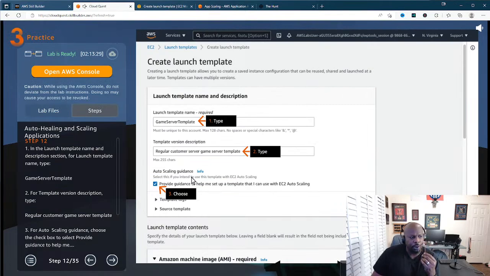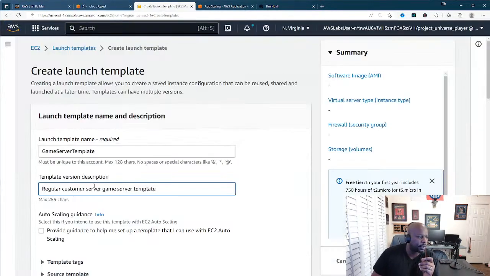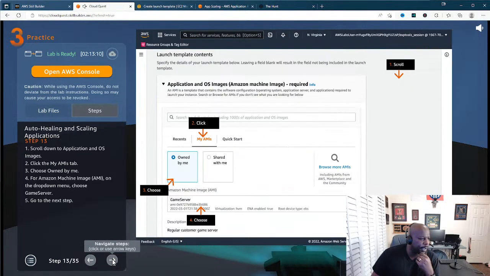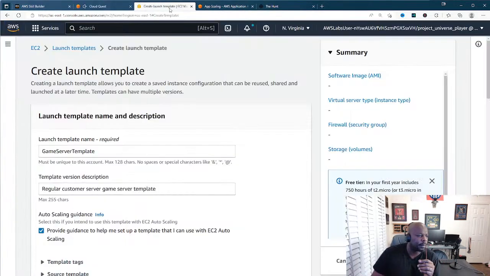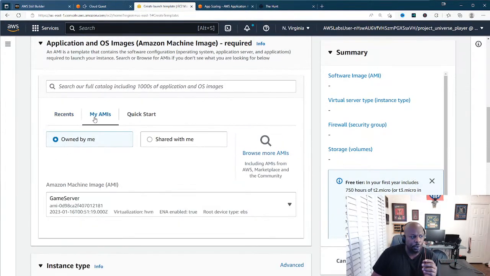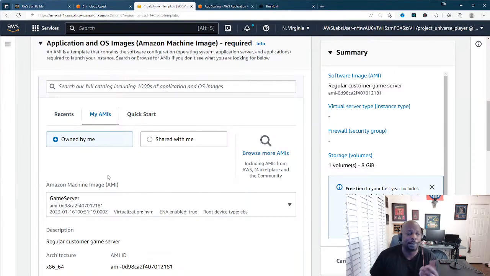All right, and then auto scaling guidance: provide guidance to help me set up a template that I can use with EC2 auto scaling. So we'll go ahead and click on that guy right there. That's all we need for that page. Then scroll down and it's going to bring us to this AMI. So now we're searching for different AMIs. We can go to recent, but we want to use the one that we actually created, that game server AMI.